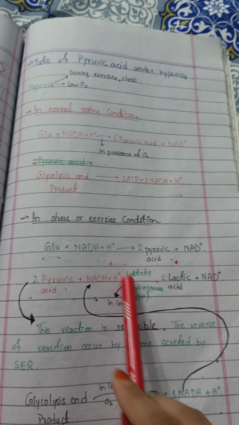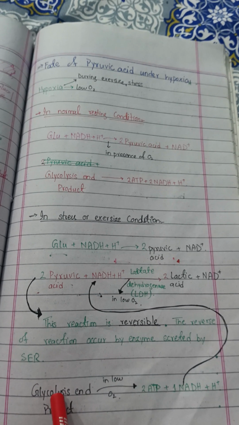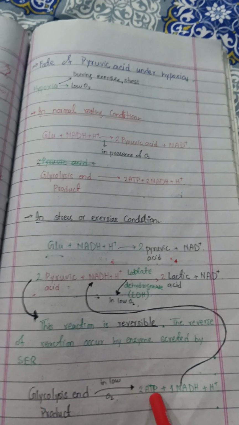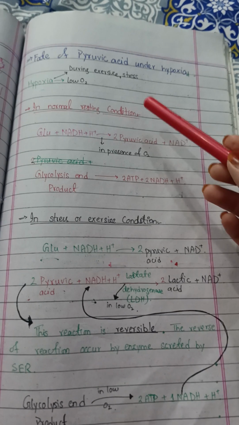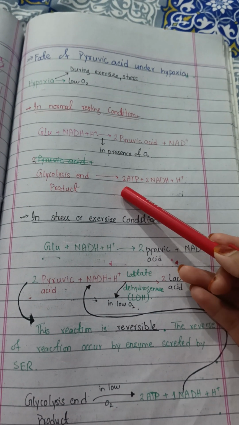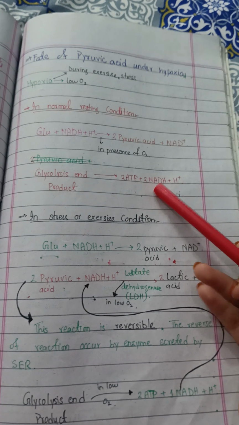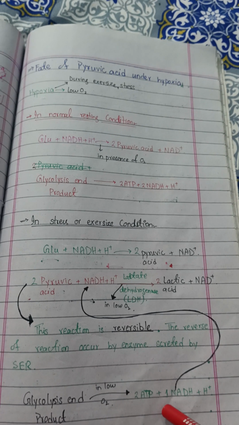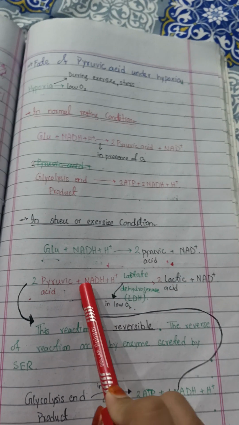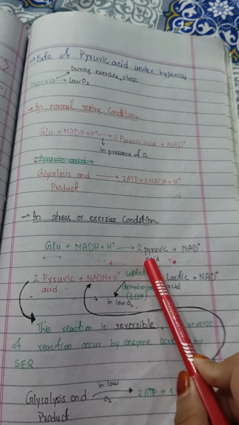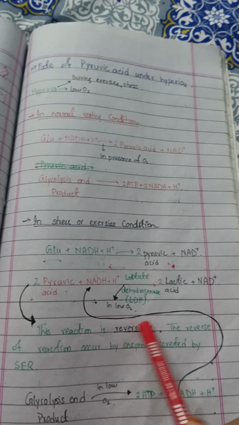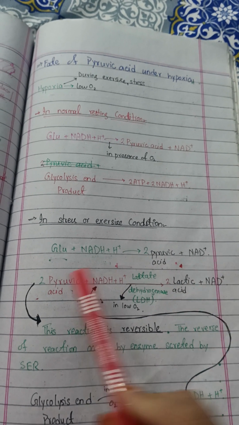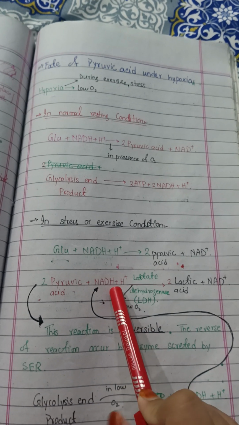Now, where did this NADH come from? It came from the end product of glycolysis. In the low oxygen state, glycolysis produces 2 ATP but 1 NADH. In the normal state, glycolysis end products include 2 ATP and 2 NADH. But in the stress state, only 1 NADH is produced, and this one NADH is used on pyruvic acid to produce two lactic acid molecules. This reaction is reversible, so lactic acid can again combine with NAD positive to give two molecules of pyruvic acid and one NADH.